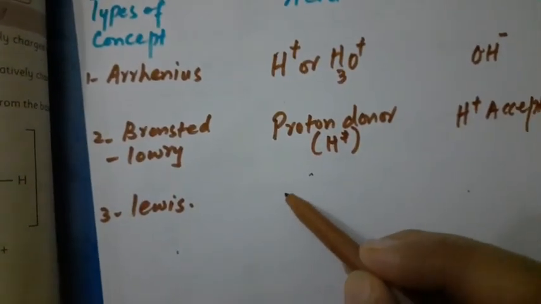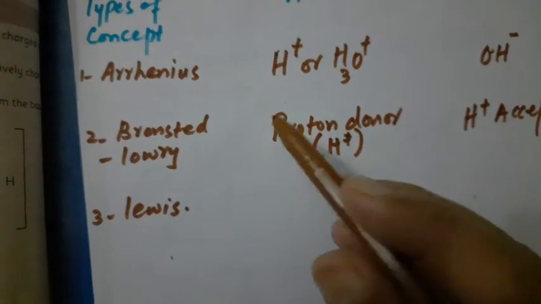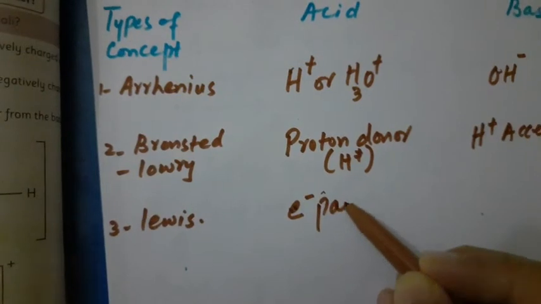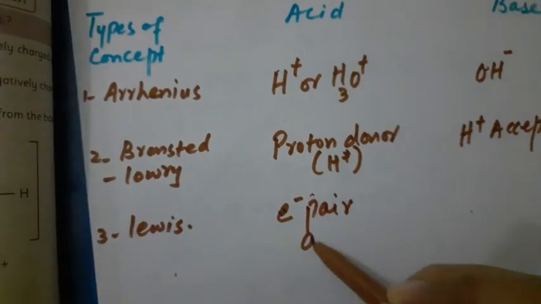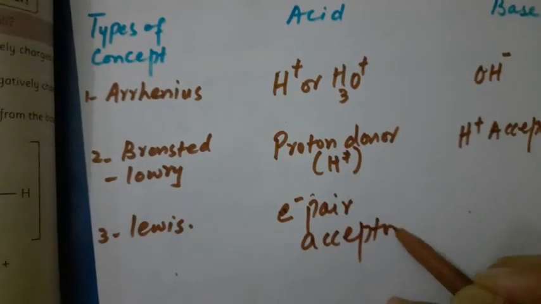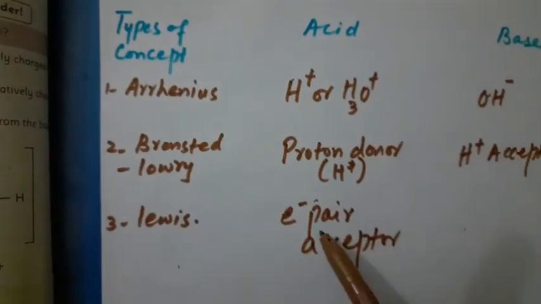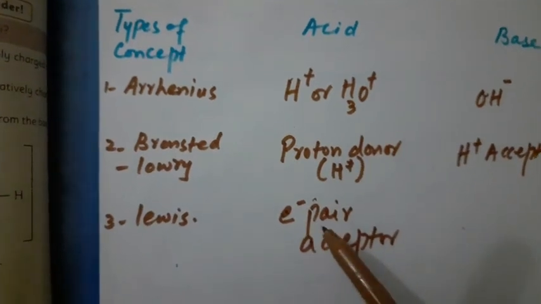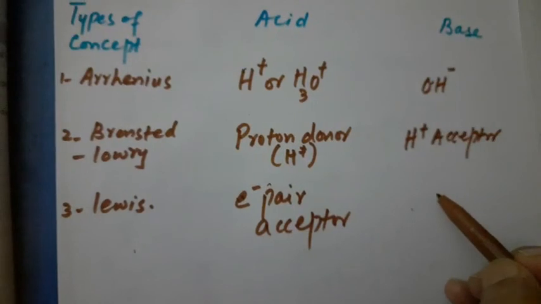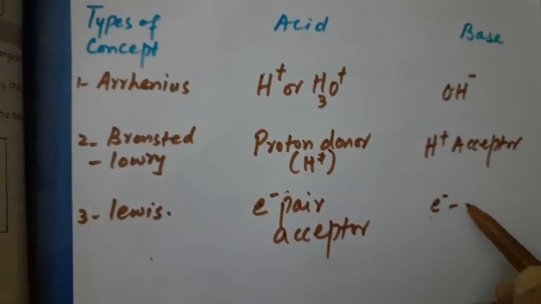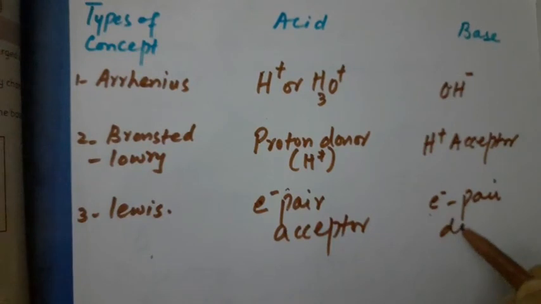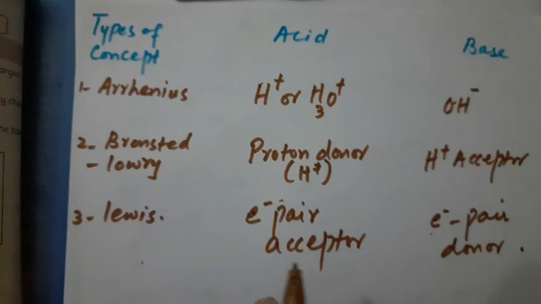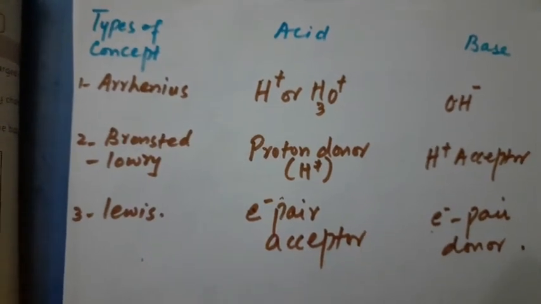And what about Lewis? He used a different concept from the rest of the two. He used electron pair acceptor. He called electron pair acceptor an acid. Acid is a species which accepts pair of electron, right? On the other hand, electron pair donor is a base. So hope you understand the concept with this table.